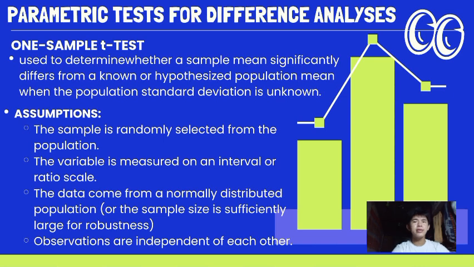The assumptions here are that the sample is randomly selected from the population. The variable is measured on an interval or ratio scale. The data come from a normally distributed population, or the sample size is sufficiently large for robustness, and observations are independent of each other.